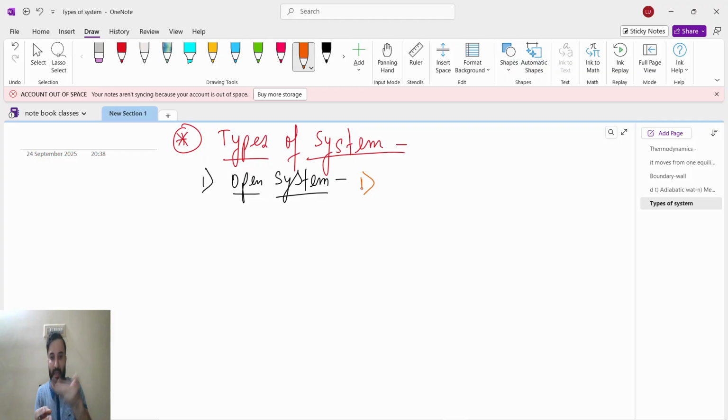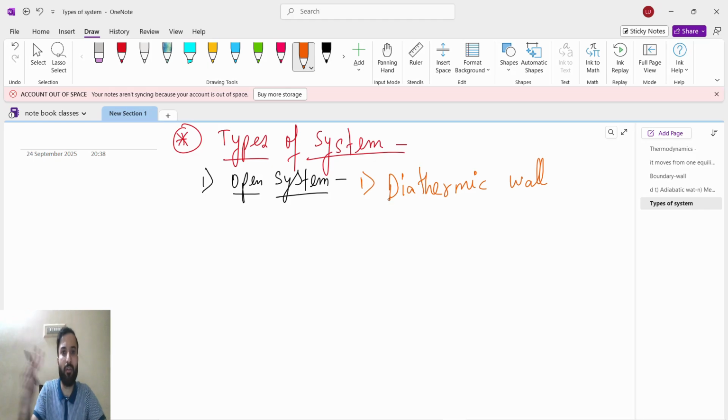If the system is open, then heat can transfer easily. The heat energy of the hot water can transfer, or they can take the heat. So if the system is open, which type of wall? Diathermic wall, because it will allow it.